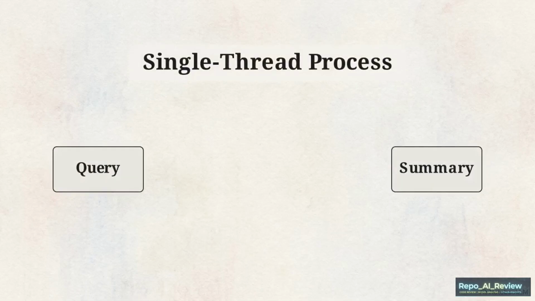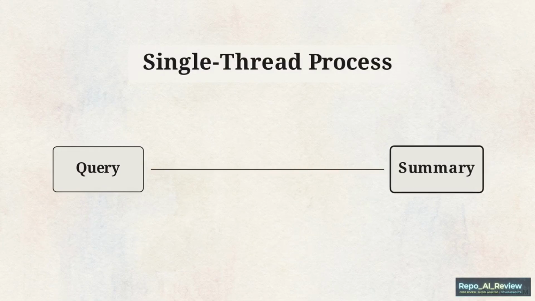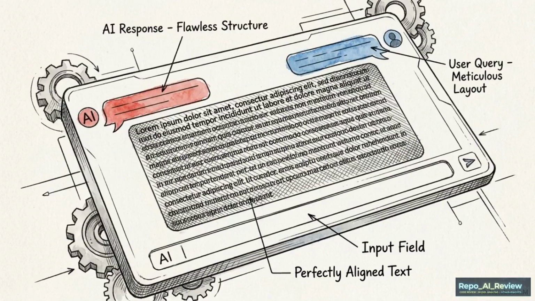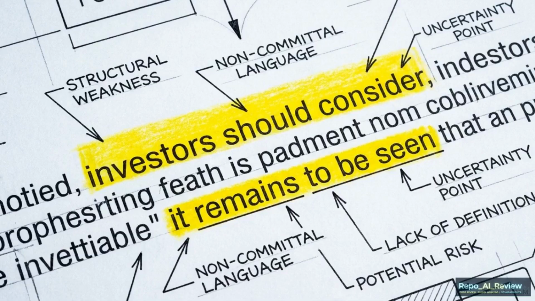The issue is structural. A single-thread AI process has no internal friction. It does not argue with itself, and it lacks a mechanism to aggressively disprove its own assumptions. Querying a standard chatbot for a financial decision yields an illusion of analysis. It provides articulate text that masks a deficit of mathematical and logical conviction.